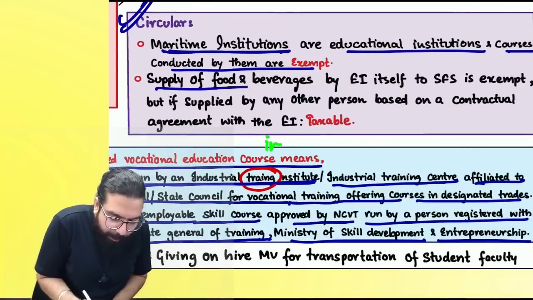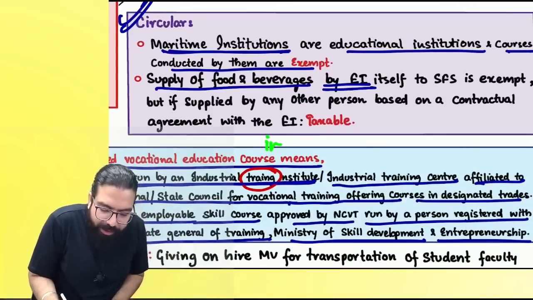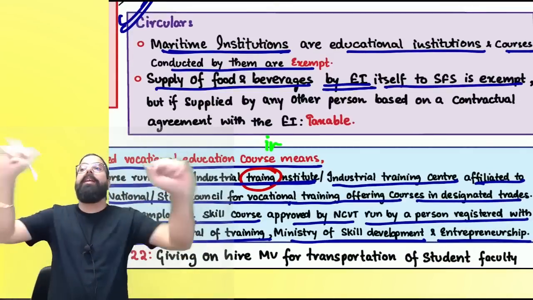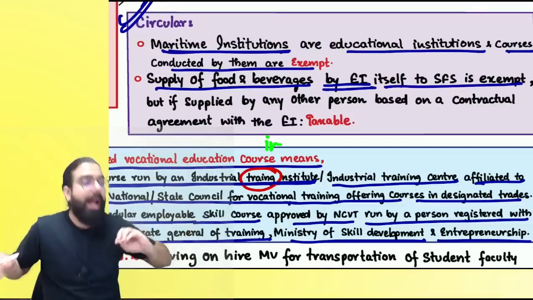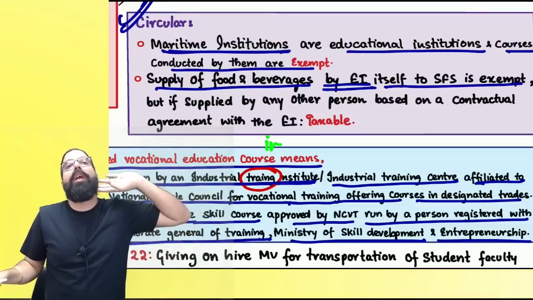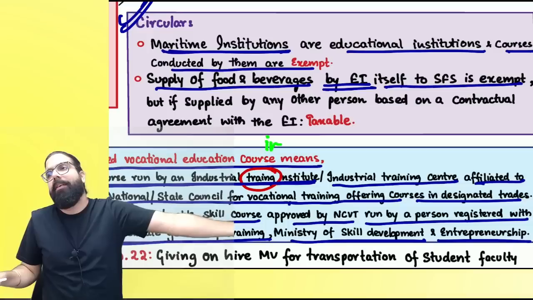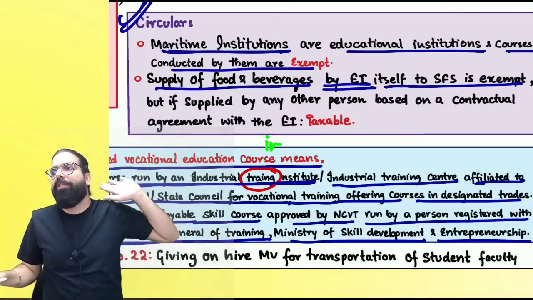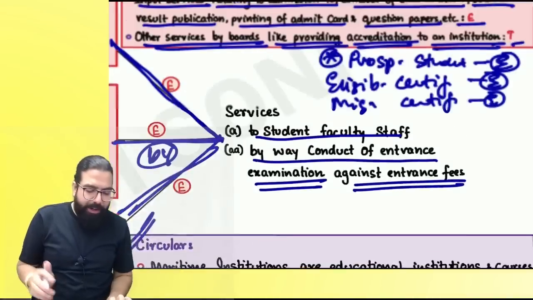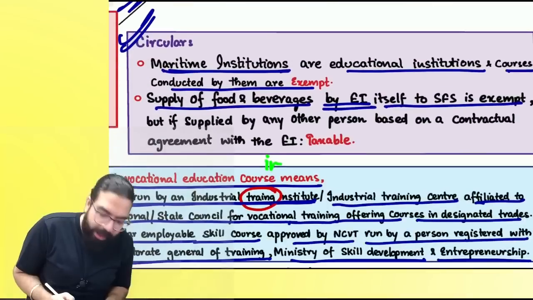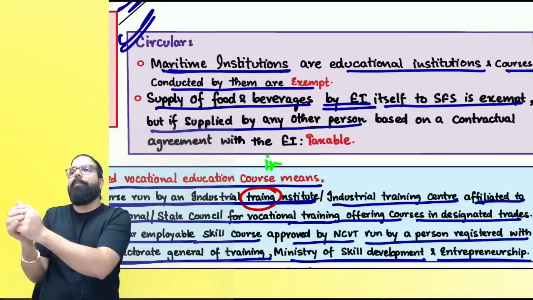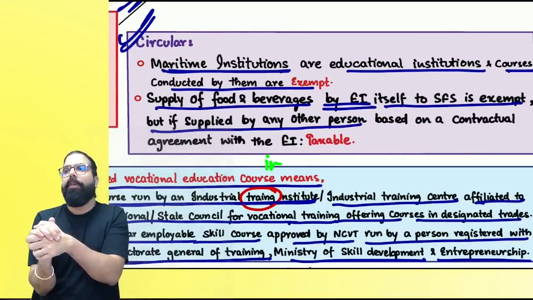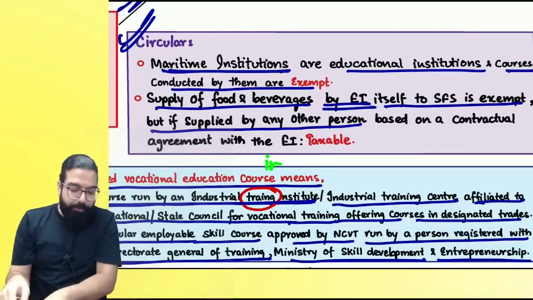The next one is supply of food and beverage by the educational institution itself to students, faculty and staff. I am an educational institution, a school or college, providing food to my students, faculty and staff. Services provided by an educational institution are always exempted if provided to students, faculty and staff. But if supplied by any other person, say your college has a canteen selling you food, then it is not under exemption.